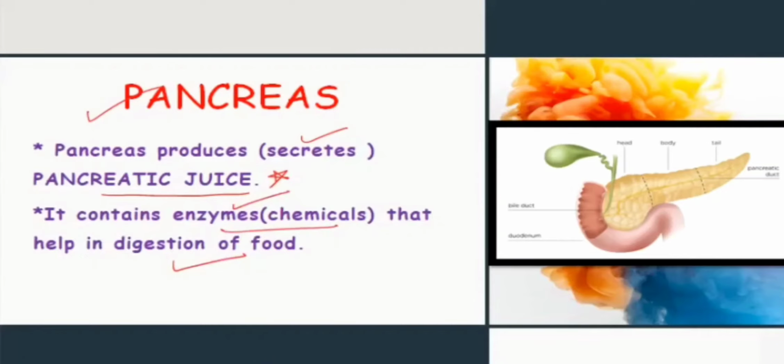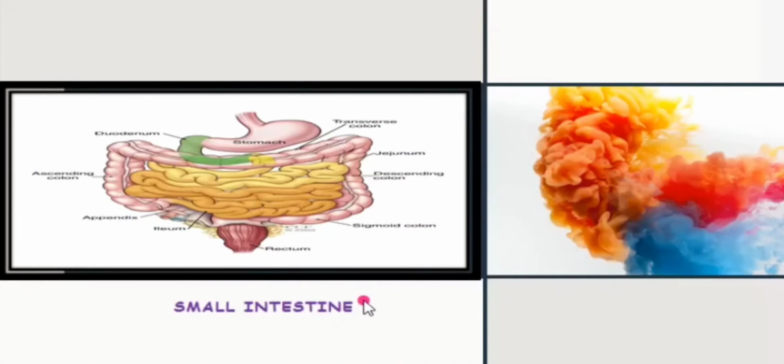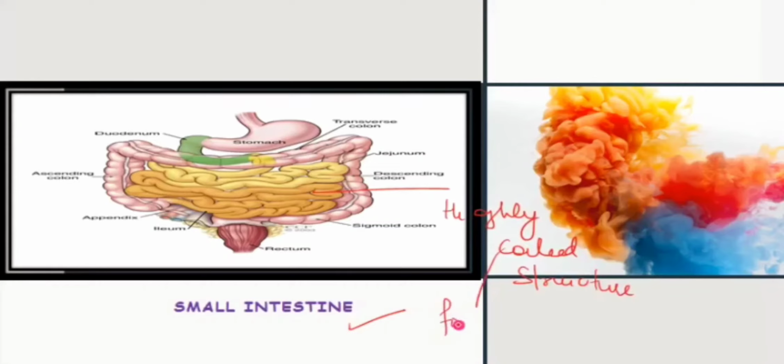So next we are going to discuss the small intestine. You can see here it is a highly coiled structure of the alimentary canal. Coiled means highly folded, and it is basically 7 meters long.